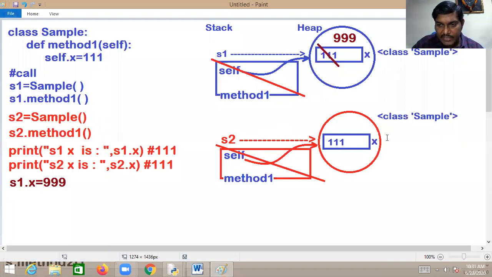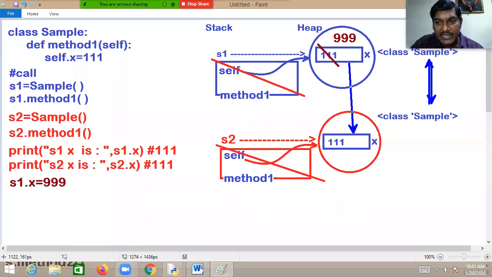This is also another object of the same class. Both are the same class, but even though we change the value of an instance field of one object, it will not reflect to the same instance field of another object of the same class.